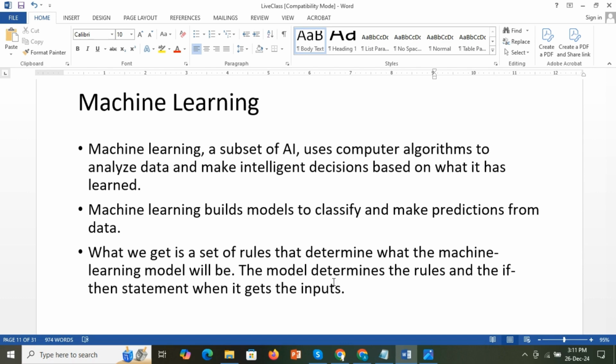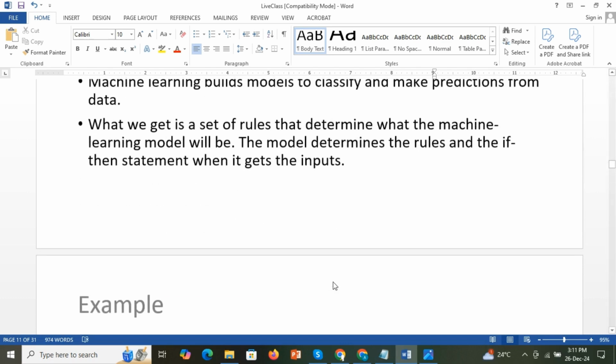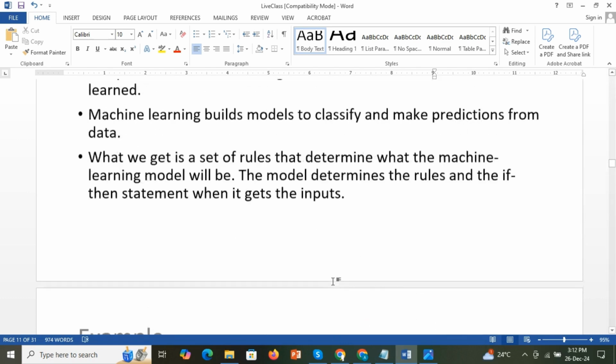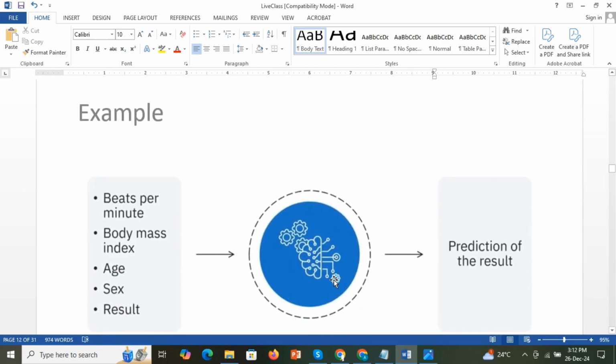So that is how a machine learning model is made. You will understand more when I go to the next picture. For example, using machine learning, can you determine whether a person's heart will fail or not?